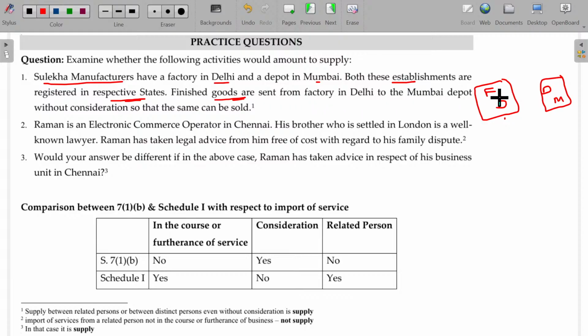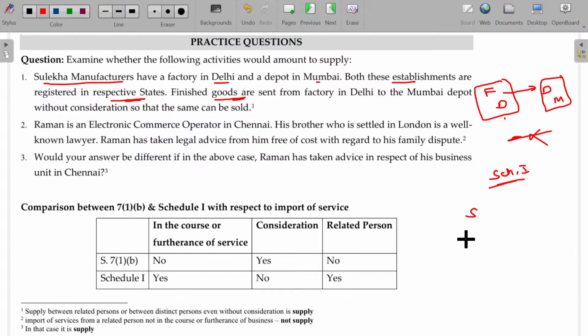Finished goods are sent from the factory in Delhi to Mumbai without consideration. In return, there is no consideration. Now, come on, tell me. It is not import. Forget about the earlier case. Then automatically think about Schedule 1. As per Schedule 1, what happens?